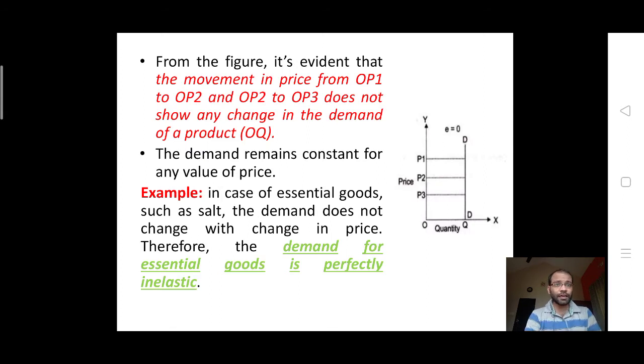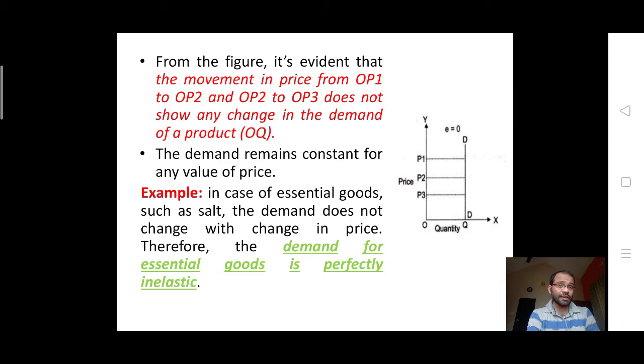From this figure, it is very much evident that the movement in the price from OP to OP1, to OP2, which is coming down, and OP2 to OP3 does not make any change in the demand of the product OQ. So, the price is only moving up and down, but the quantity remains the same. The demand here remains constant for any value of the price.